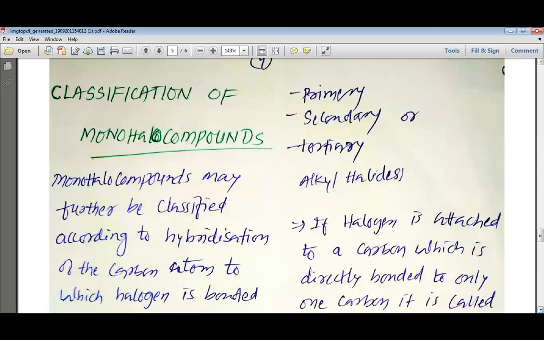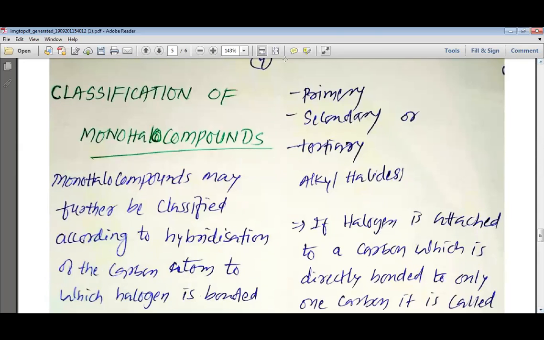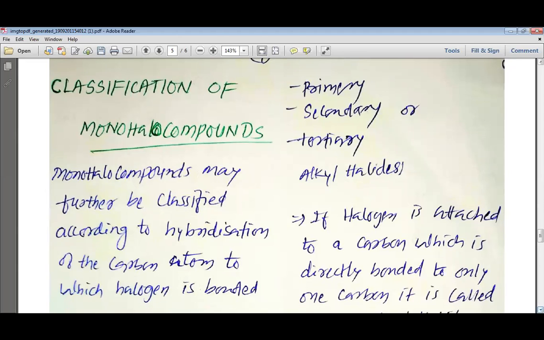This is how, my dear students, we can understand the various types of halo compounds, whose classification is based on the number of halogen atoms present on them. Now we are going to study the classification of only monohalo compounds.